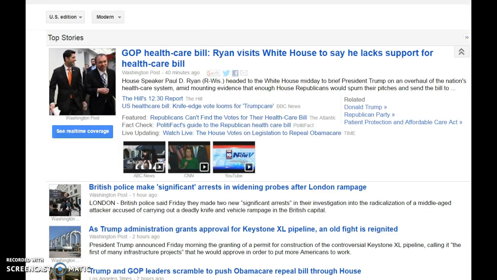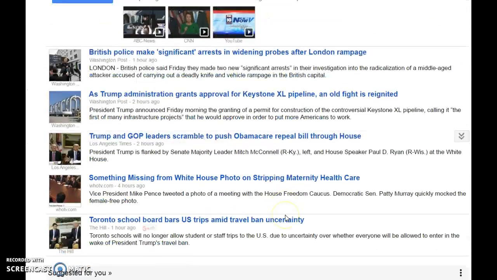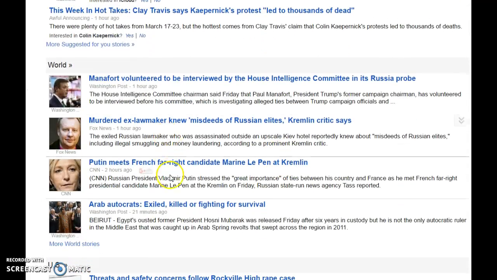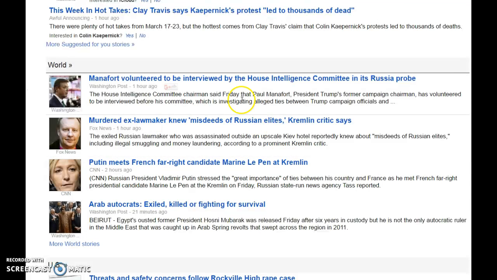All right. So this is what you want to do this week: find those 3 news articles all on the same story. So if you're looking for Keystone Pipeline, all 3 have to be about the Keystone Pipeline, but they have to be 3 different countries. Same thing if you wanted to look at any of these stories about the murdered Russian guy. I would do one from United States. I might find somewhere else. I'm not sure where. No, he was in a Kiev hotel. So I would try to find a Russian article, and then I would find a different one.